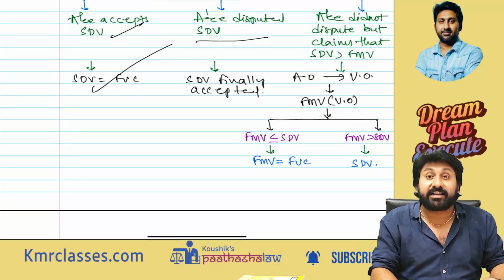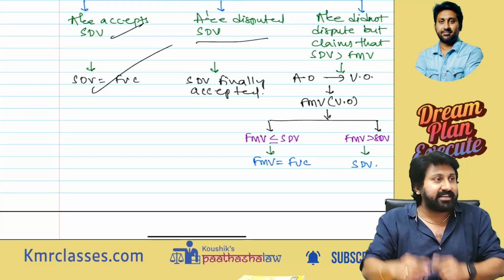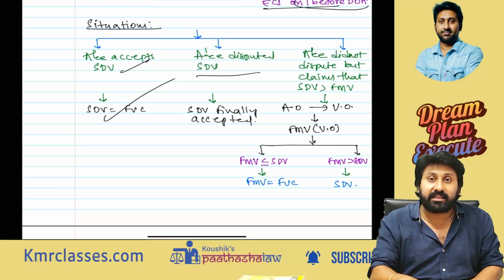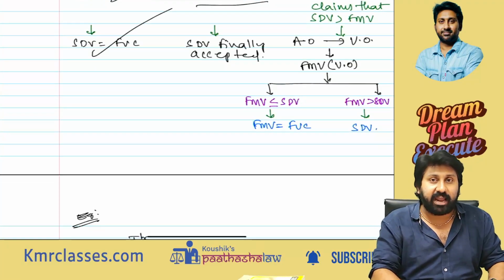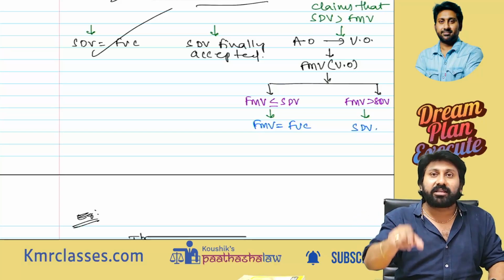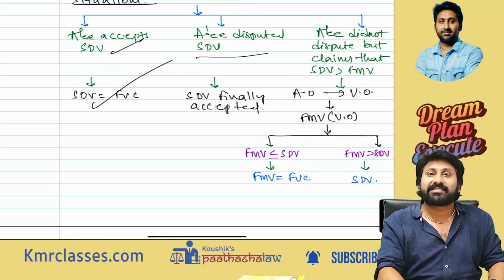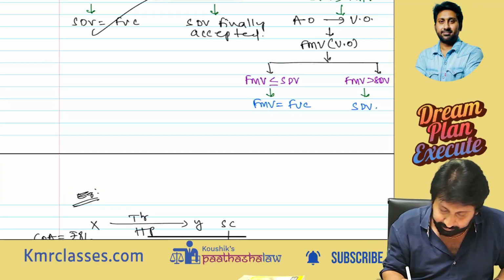If that FMV is less than or equal to SDV, meaning the FMV itself is less than SDV, then the FMV calculated by the valuation officer will be taken as the full value consideration for capital gain computation. If FMV is more than SDV, it means the claim made by the assessee is wrong. Then SDV will be taken as the full value consideration.